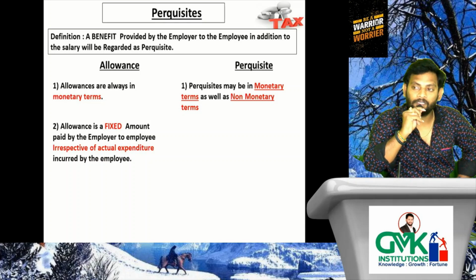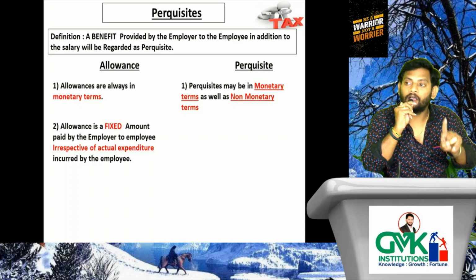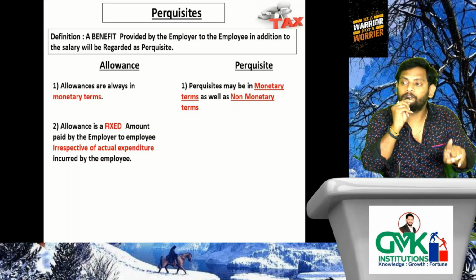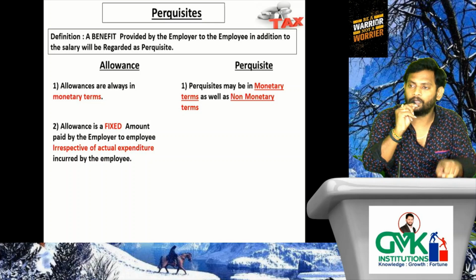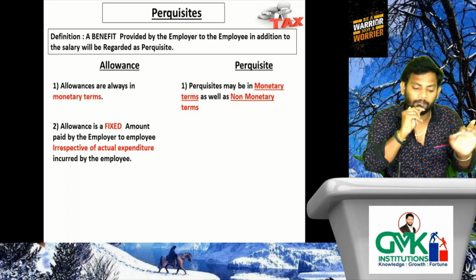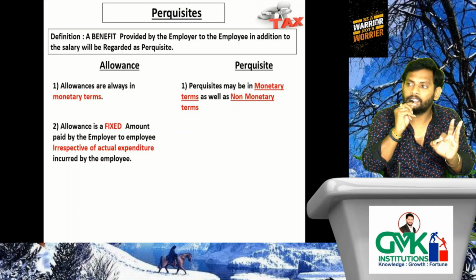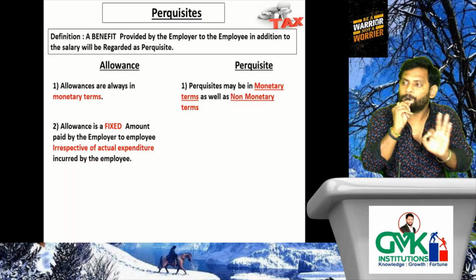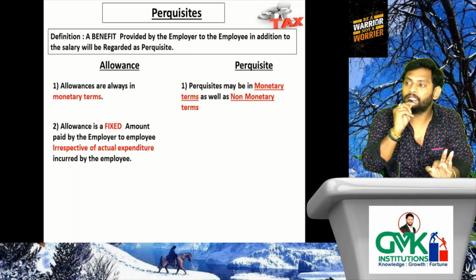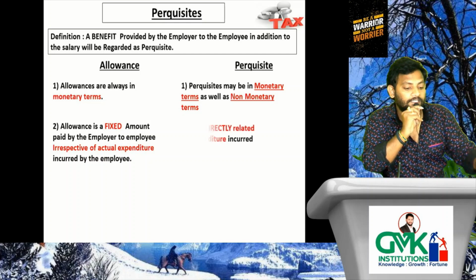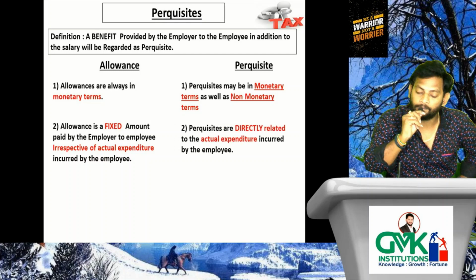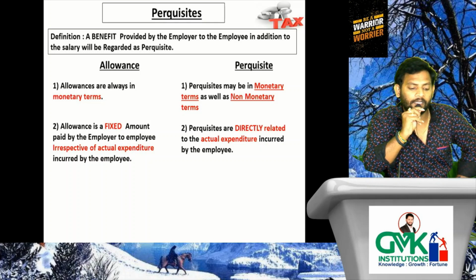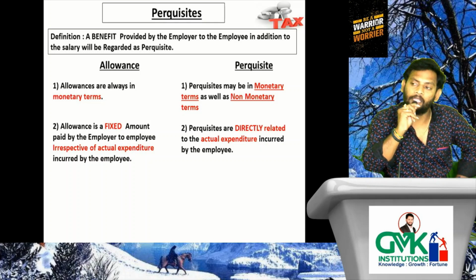What about perquisites? Perquisites are a benefit provided by the employer to the employee. That means here the benefit is directly related to the actual expenditure incurred by the employee. Simply say, under perquisites, it will be directly related to the actual expenditure incurred by the employee.